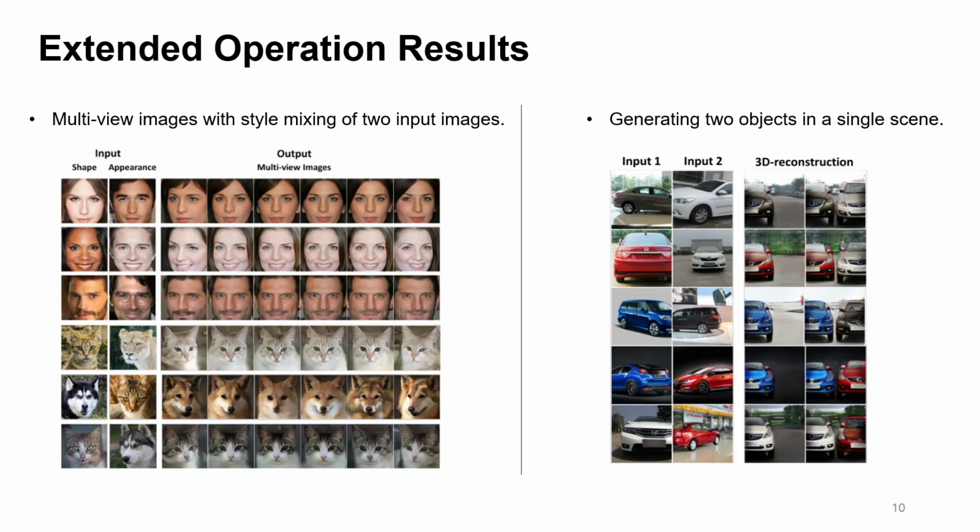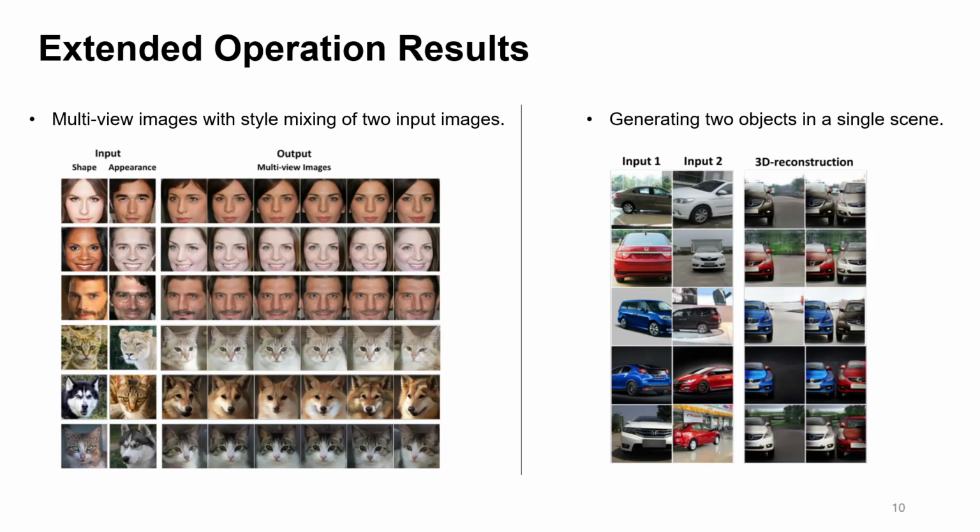The image on the right side of the slide shows the result of taking images of two different vehicles as inputs and producing a single scene. This is a result where we effectively utilized the compositional features of GIRAFFE, which we used as the baseline model.